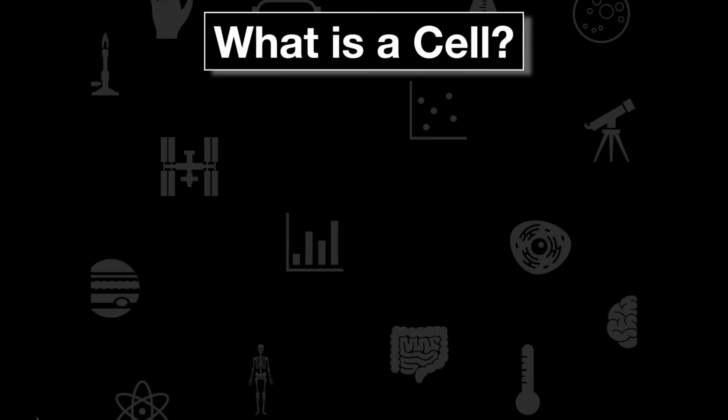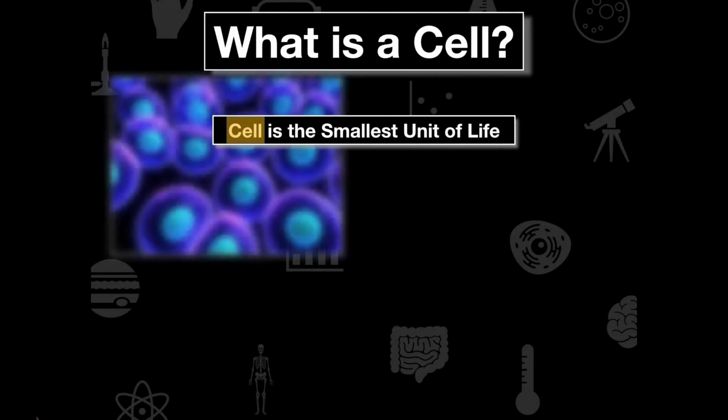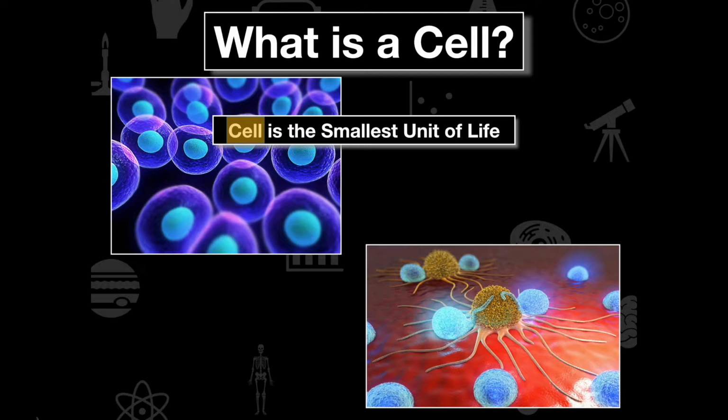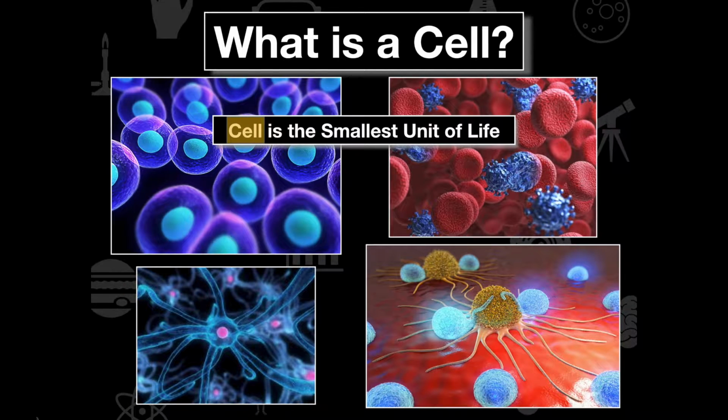Now, let's try to think about what a cell is again. Well, a cell is the smallest unit of life. If we were to look at different types of cells, we could see in these images here, we have neurons and red blood cells and white blood cells. And really, when we're thinking about cells, we're thinking about molecular biology, and we're trying to think about the scale, a very, very small thing that is making up our body and coming together with trillions and trillions and billions of other cells to form organisms.